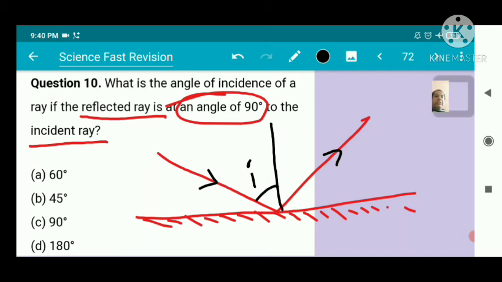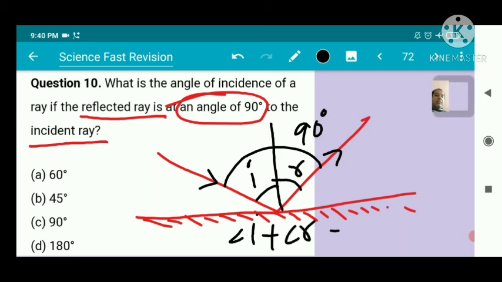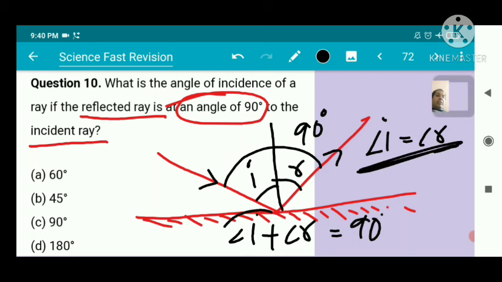This is the angle of incidence and this is the angle of reflection, and the total angle given here is 90 degrees. So angle I plus angle R is equal to 90 degrees, and we already know that angle I is equal to angle R, both are equal.